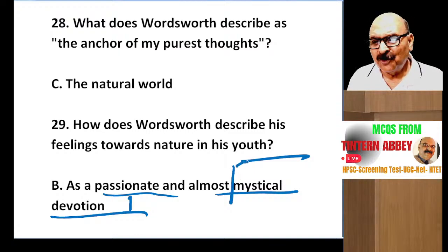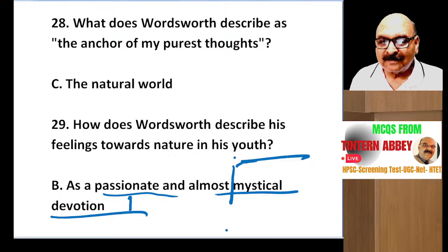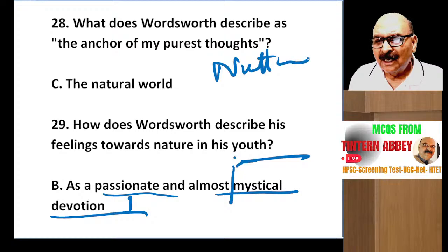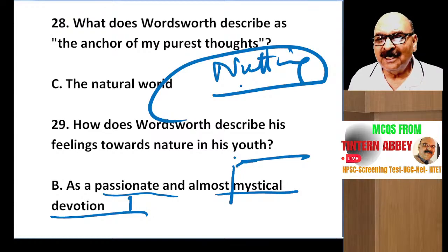And if you studied Prelude, you must know how he was sometimes afraid whenever he did wrong activities in nature. There is a poem, Nutting, of William Wordsworth. He damaged the tree for getting nuts from there, and he disturbed the branches.